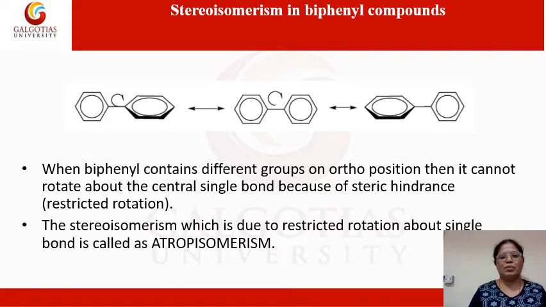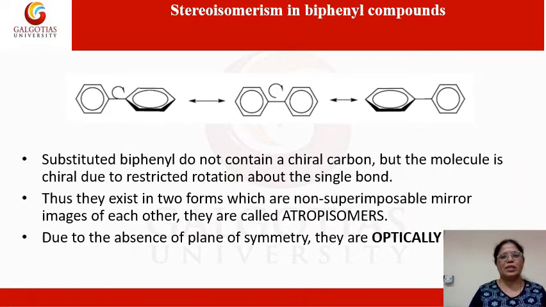So such type of stereoisomerism, which is because of the restricted rotation about the single bond, is called as atropisomerism. So this is an important term, atropisomerism, which is because of the restricted rotation about the single bonds, particularly in case of biphenyl compounds.